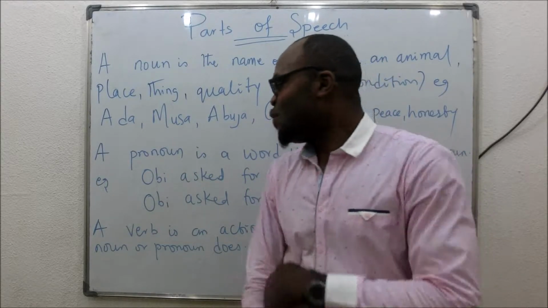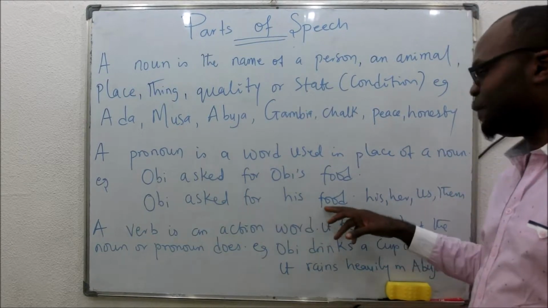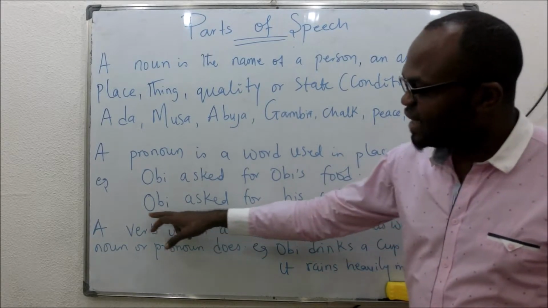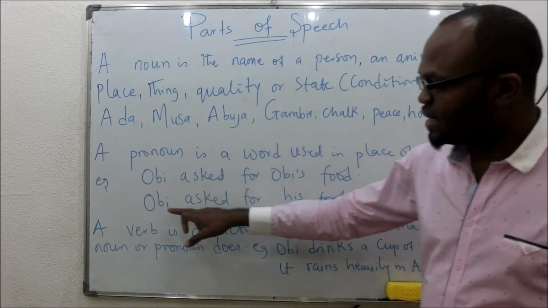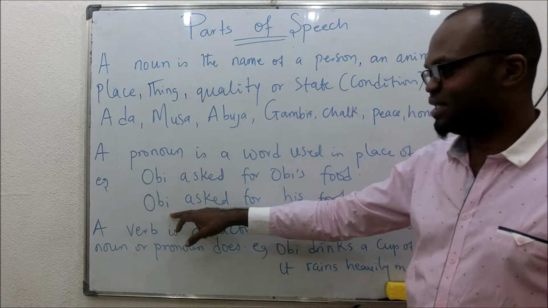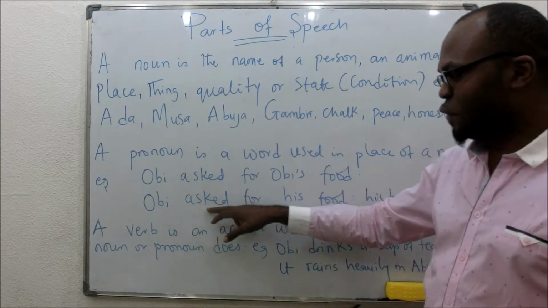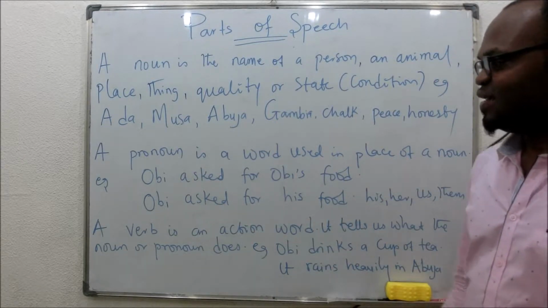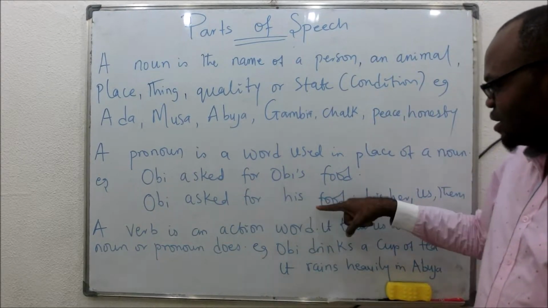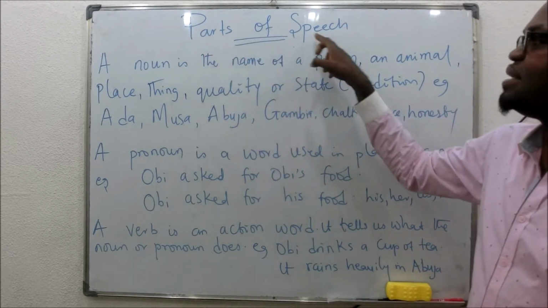Very, very important. When you make a statement like "Obi asked for his food," this is a simple statement in which you can identify the various parts. You can say that Obi here represents a noun, because a noun is the name of a person, place or thing. Asked is the action, so it is a verb. You understand? So your ability to identify these various parts of a speech or statement or sentence is what we are going to be learning in parts of speech.